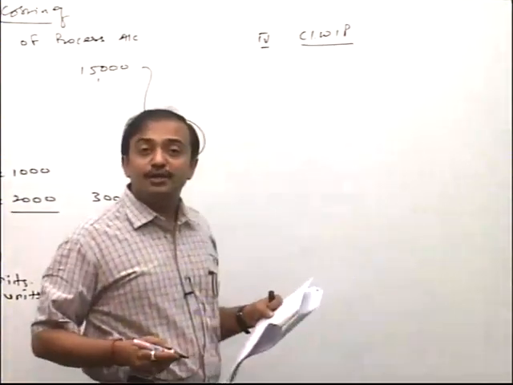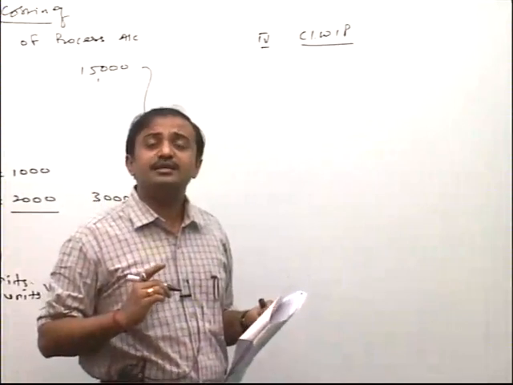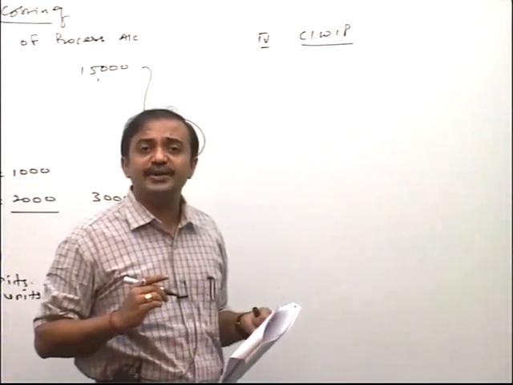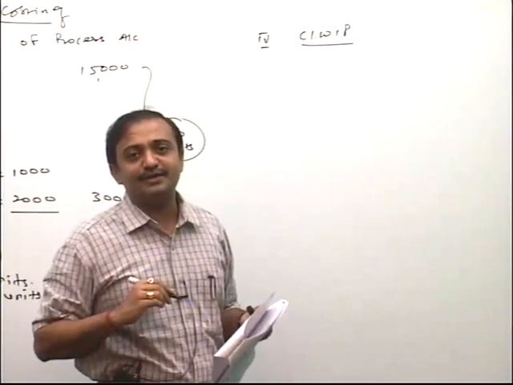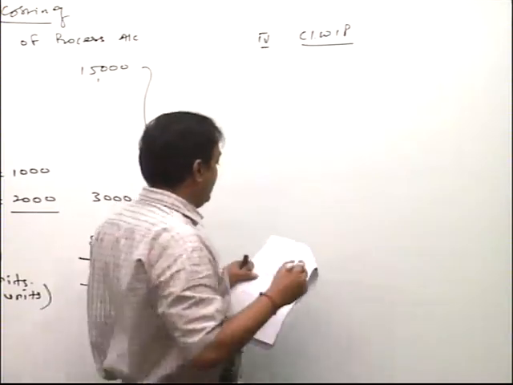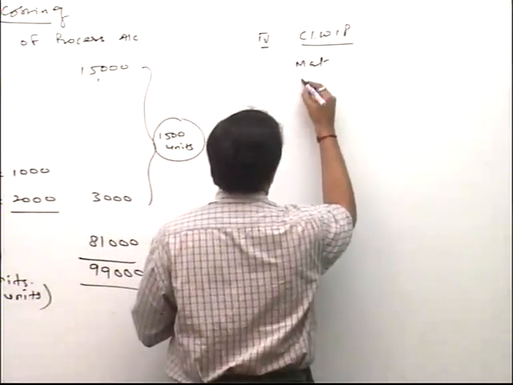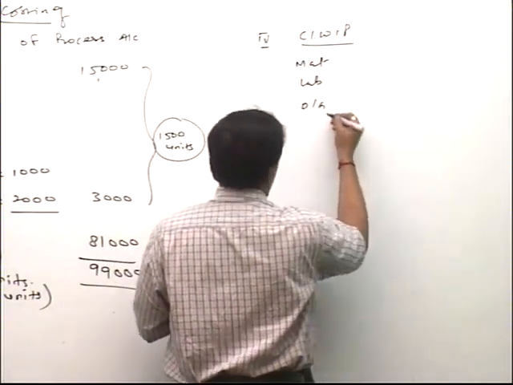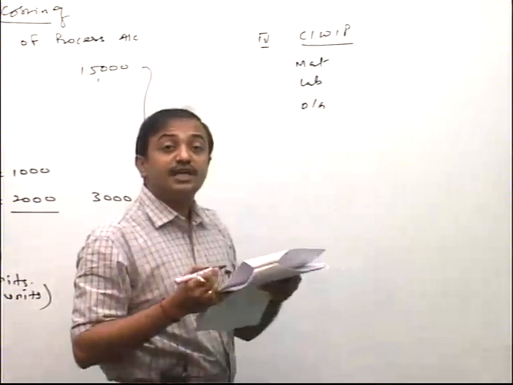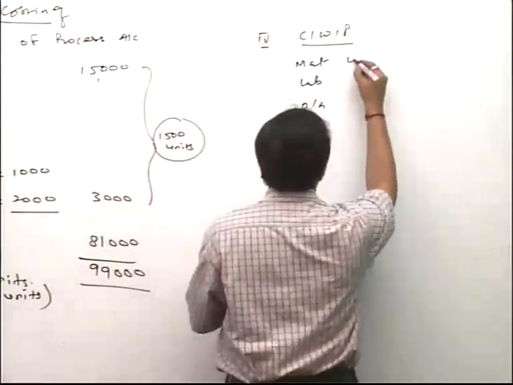Friends, closing WIP. Same rules apply, friends. Units we pick up from equivalent units, and cost we pick up from what, friends? The CPU table. Please check material, labor and overheads. Just check, friends. Units 4,500,